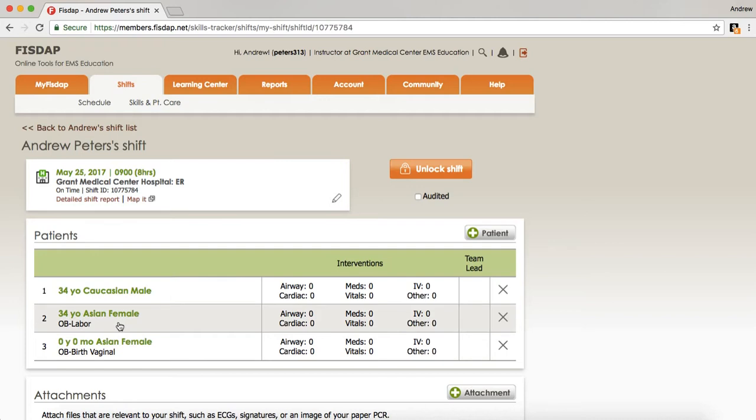So if you see 3 births in one day, you'll have 3 OB labors and then 3 OB vaginal births. All right. Remember, you can do L&D time at both Riverside and Grant, and you will put it in FISDAP in this way.